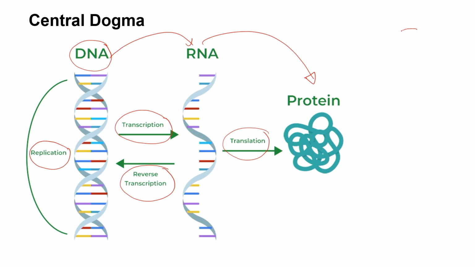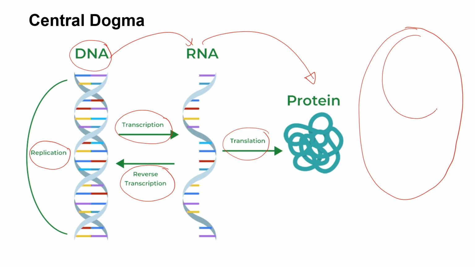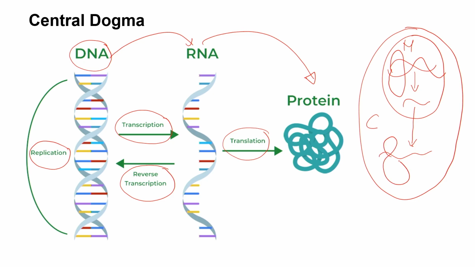So suppose if we draw a cell, and if we know that these are the nucleus, and so let's see, this is cytoplasm, this is nucleus, and we have a DNA here. So the DNA dependent RNA polymerase can bind to the DNA and can give rise to an RNA, and this RNA can transport into the cytoplasm and can stick to something called ribosome, which is a translational machinery to produce a protein.